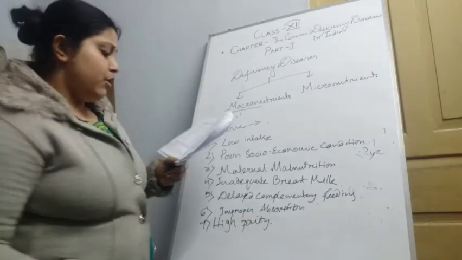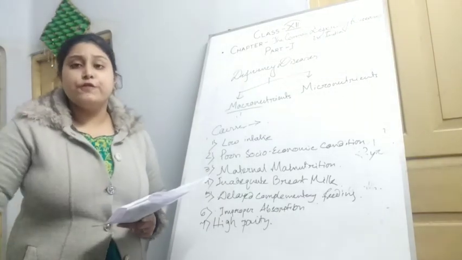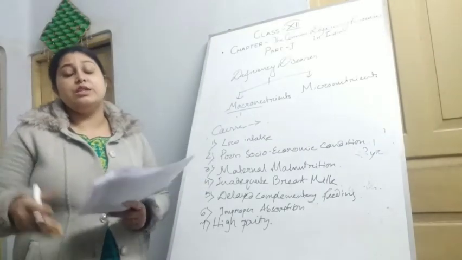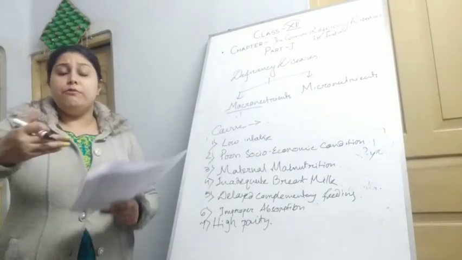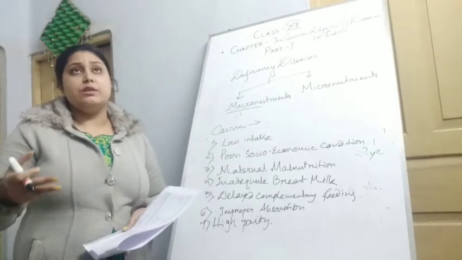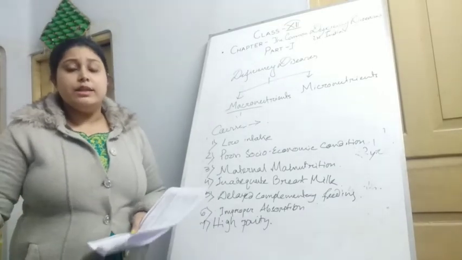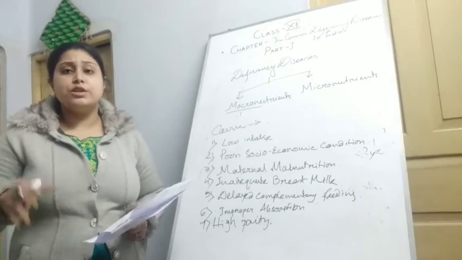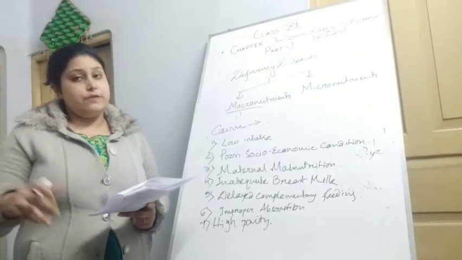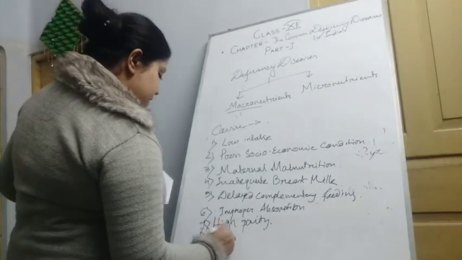high parity. When a mother gives birth to a very big number of children in a very short time period, like every 2 years she gives birth to a child, then the mother's health condition is very low, and that's why high parity can be a cause of this PEM. The eighth point is family size.